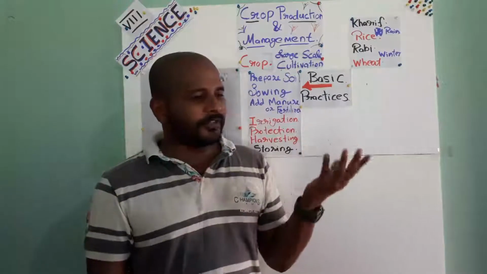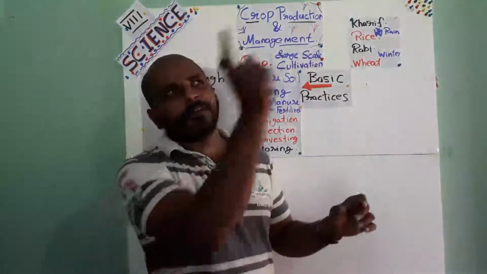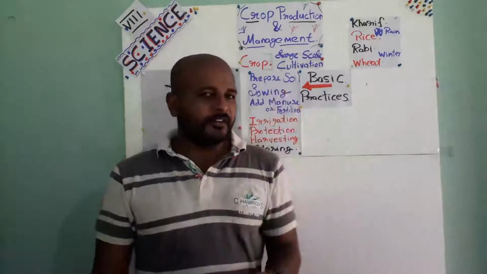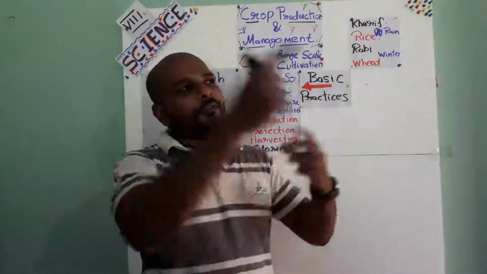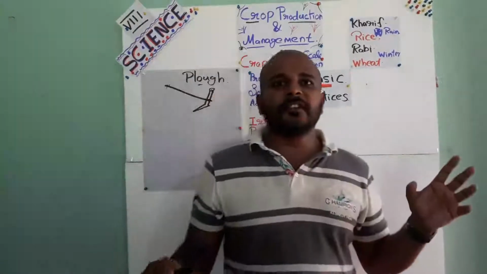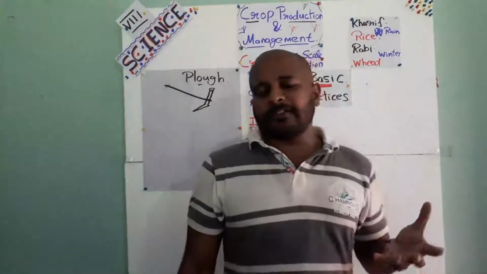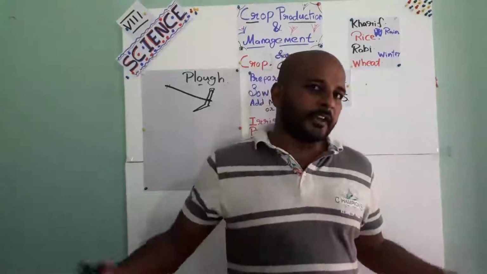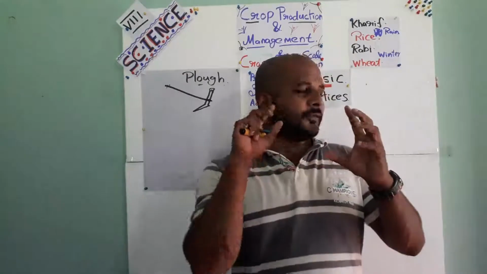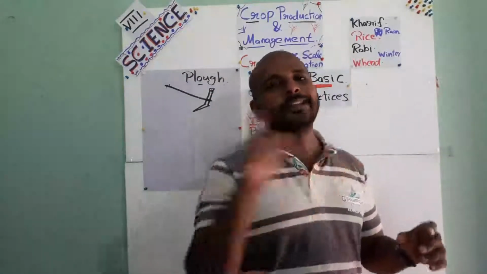Okay, sprinkler means the water will be sprinkled throughout the field. Mostly sprinkler irrigation is used in plantation crops when the area is very big. For example, rubber estate, coffee plantation, tea plantation and all. There it is very difficult to carry the water. That's why they are using this sprinkler. Sprinkler means it will sprinkle the water throughout the field.